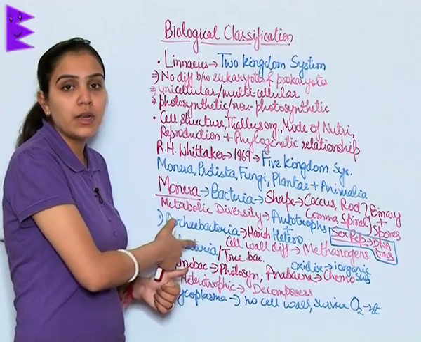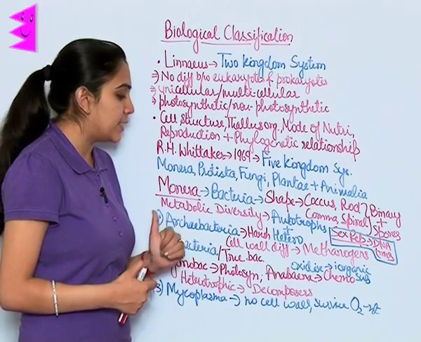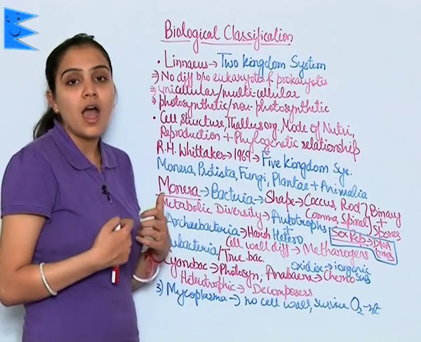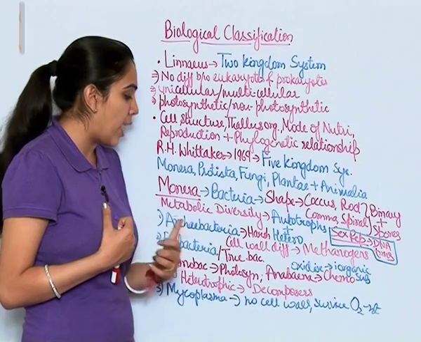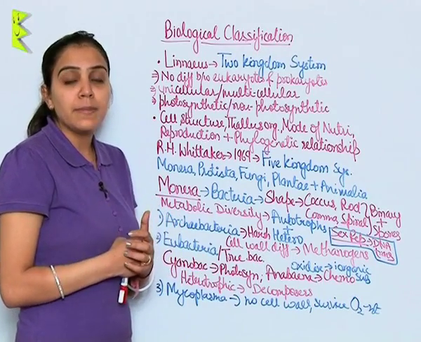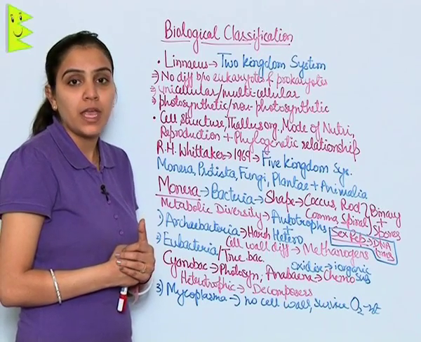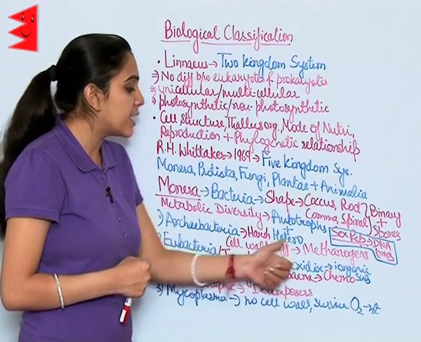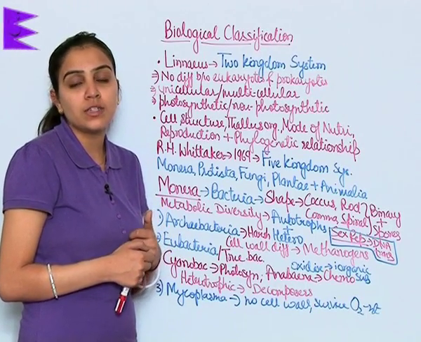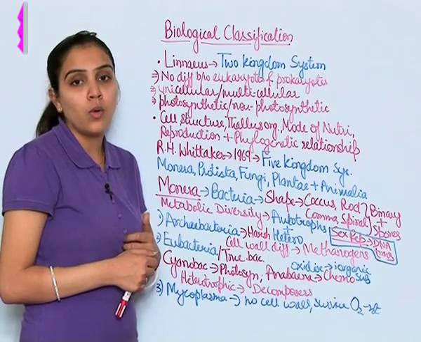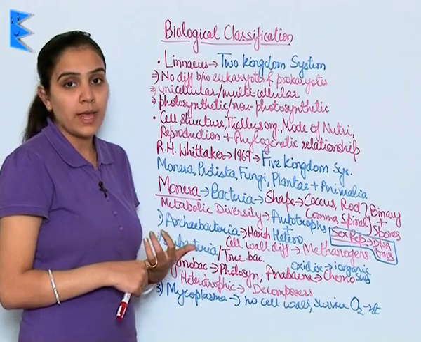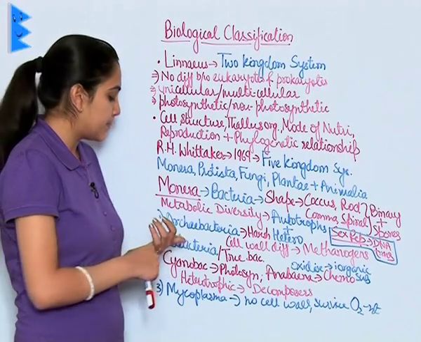The first member in Monera is Archaebacteria. This bacteria is known to be found in extremely harsh environments. There is a difference in its cell wall that makes it possible to survive in harsh environments. An example is methanogens. Methanogens are usually found in the gut of animals like cow, goat, etc. And methanogens are also helpful in producing biogas.